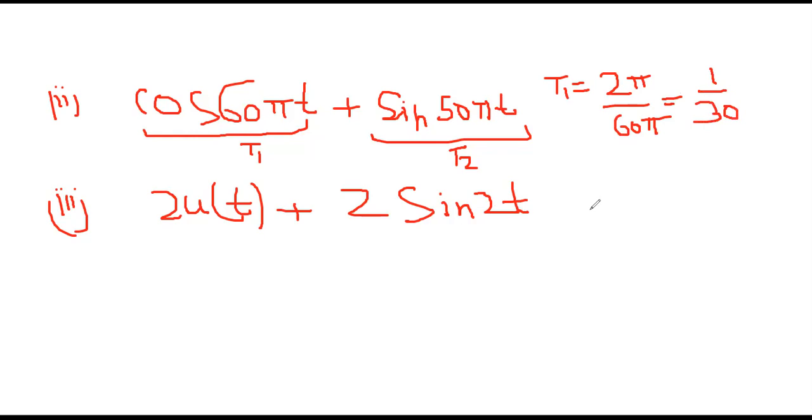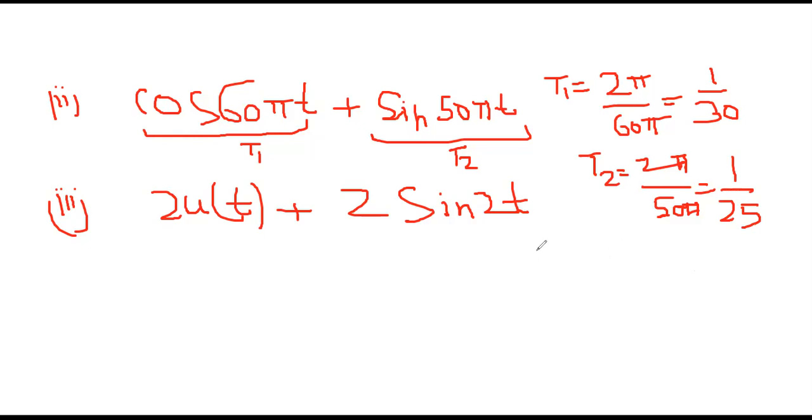And if we calculate T2, it is nothing but 2 pi by 50 pi, and it is nothing but 1 by 25 seconds. Both are in seconds.